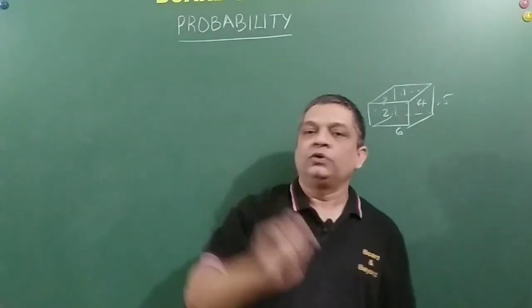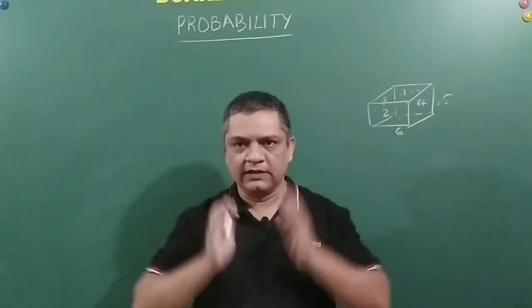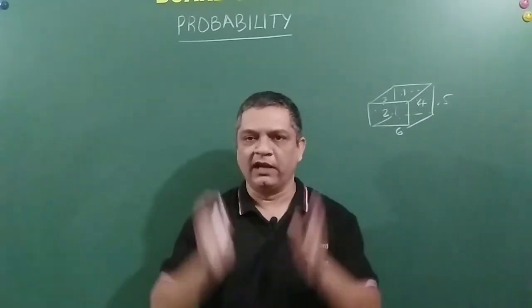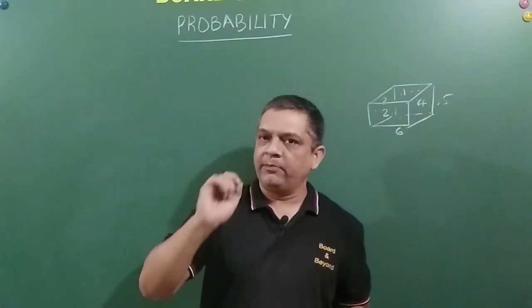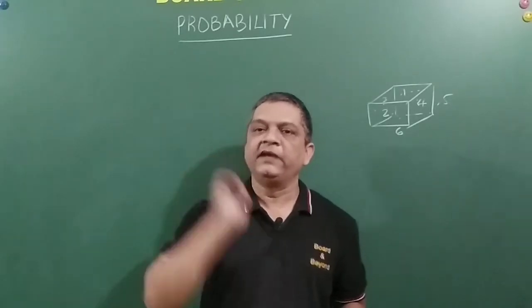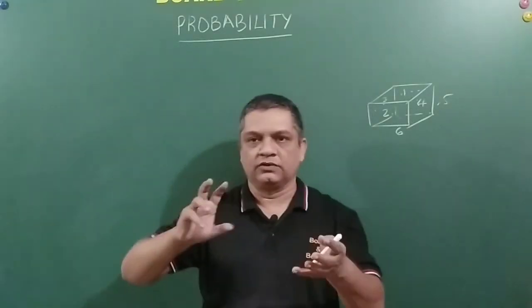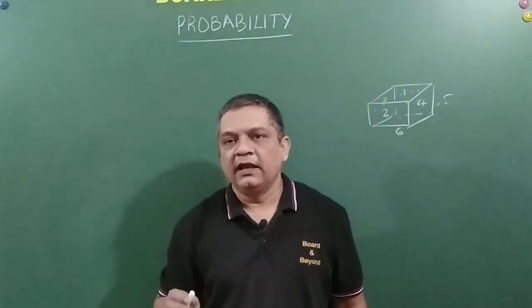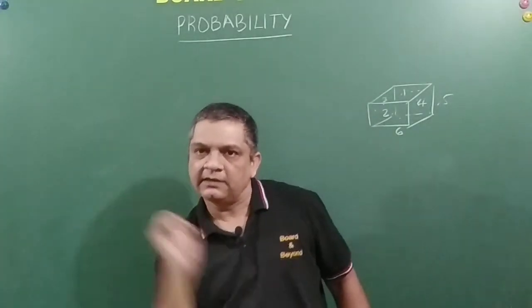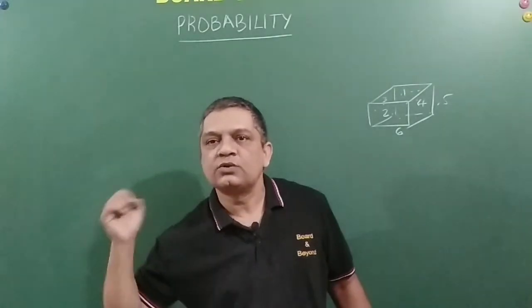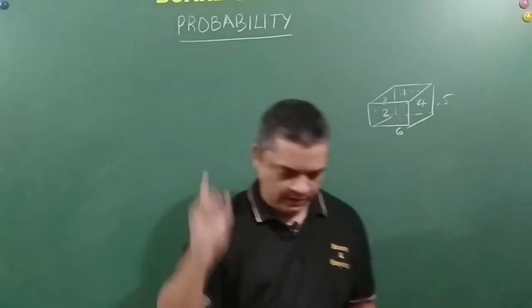So the general formula for probability is, let me tell you how I assume it and how I have been telling my students: the chances of happening of an event is equal to, let's understand it in a win or loss situation, the chances of my winning that event upon the total number of events that can happen, right? Okay, something like this.